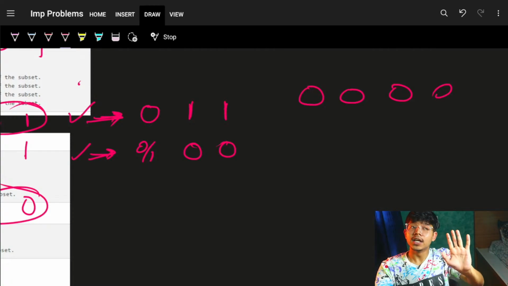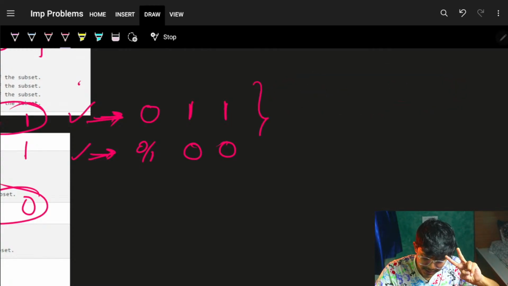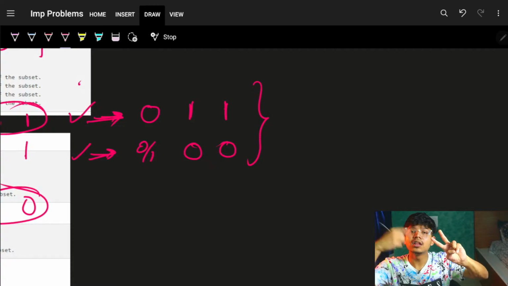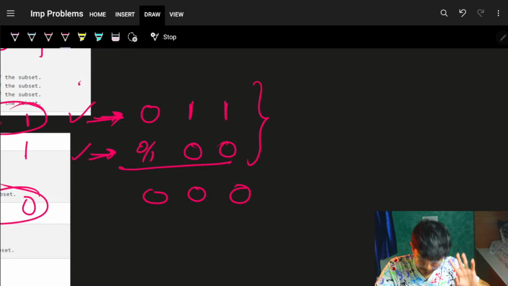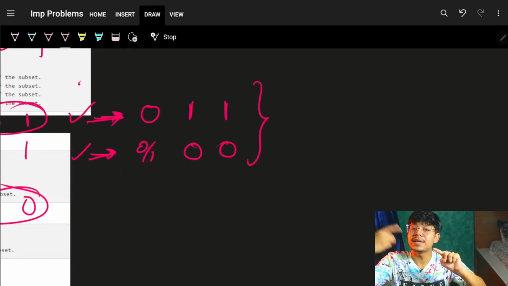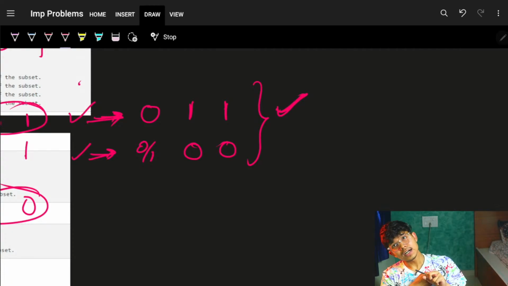But now I'm saying either one row, which means all these zeros, or 2 rows, such that the AND operation of these 2 rows is itself a 0. These 2 rows being chosen can bring my answer.